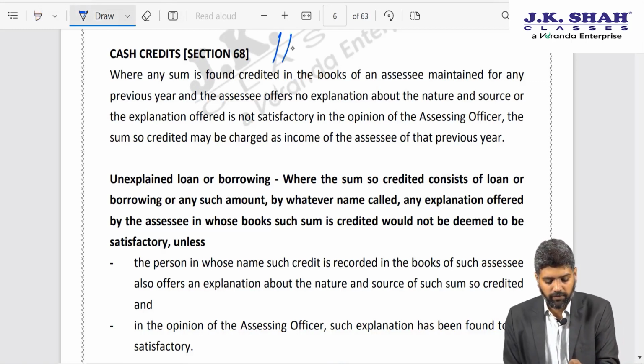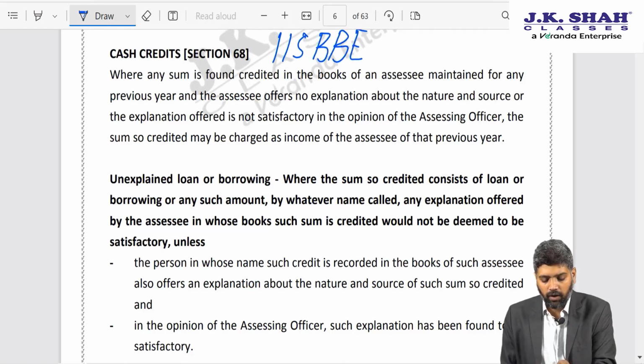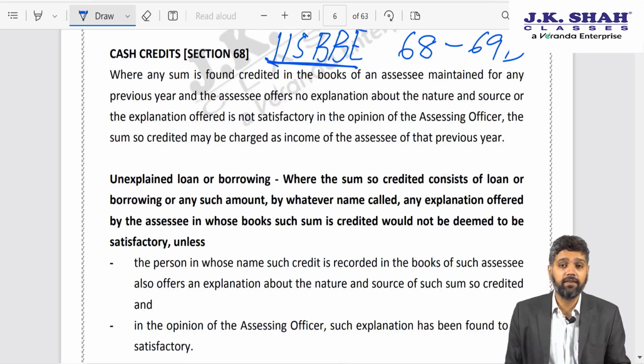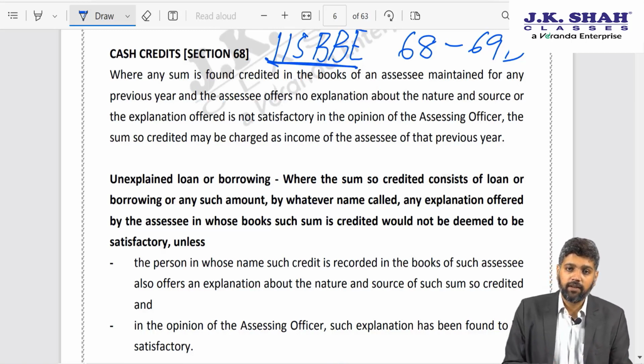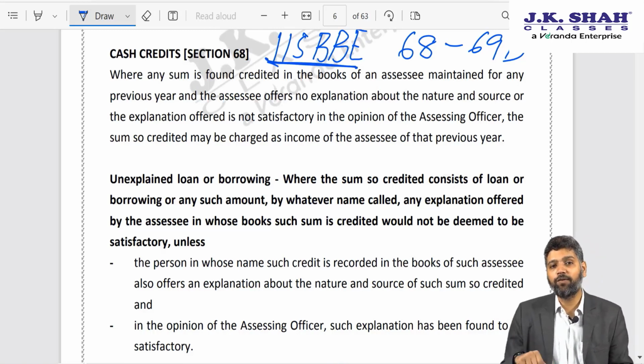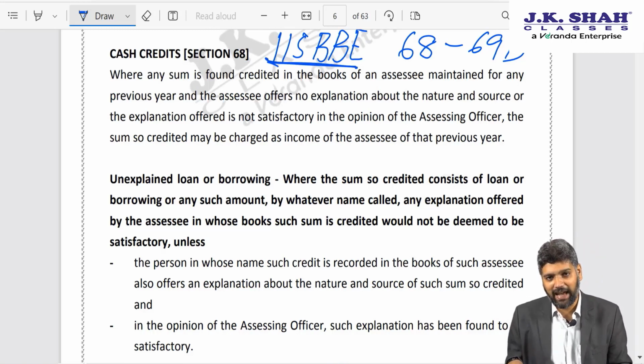So under section 115BBE, if you are having income earned under section 68 to 69D, tax rate which will apply is 60%. Not just 60% tax, but there would be a surcharge of 25% on the tax, and on the total of tax plus surcharge, there would be an education cess of 4%. In short, your effective tax rate comes to 78%.